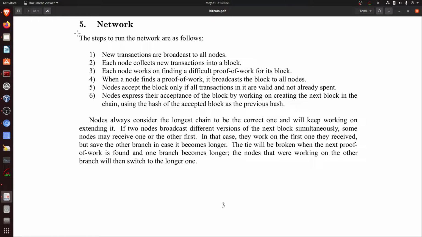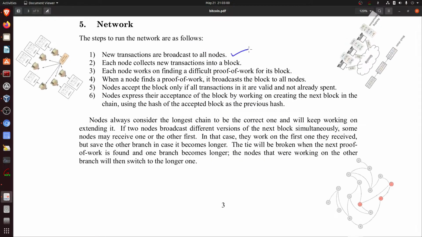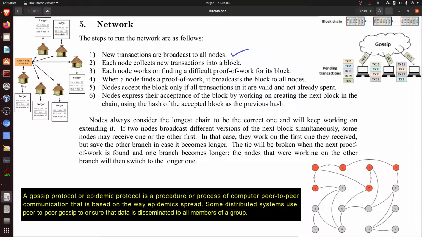So now we come to para 5, network. The steps to run the network are as follows. First point, new transactions are broadcast to all the nodes, and this is enabled on gossip protocol.